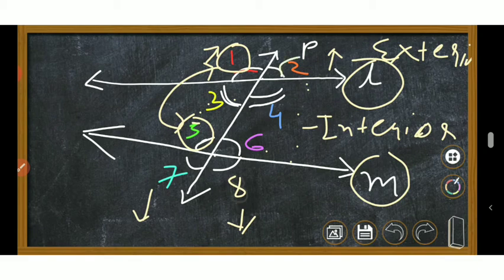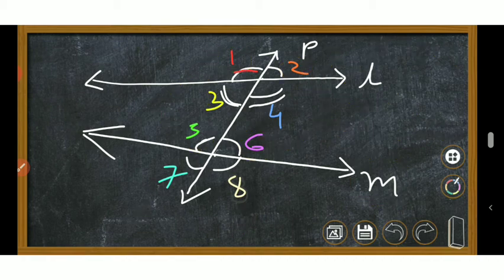Similarly, if we take this exterior angle and the interior angle which is next to this one, they form a pair of corresponding angles. So 1 and 5, 2 and 4, right? Similarly 7 and 3, 8 and 4, they are forming pairs of corresponding angles.